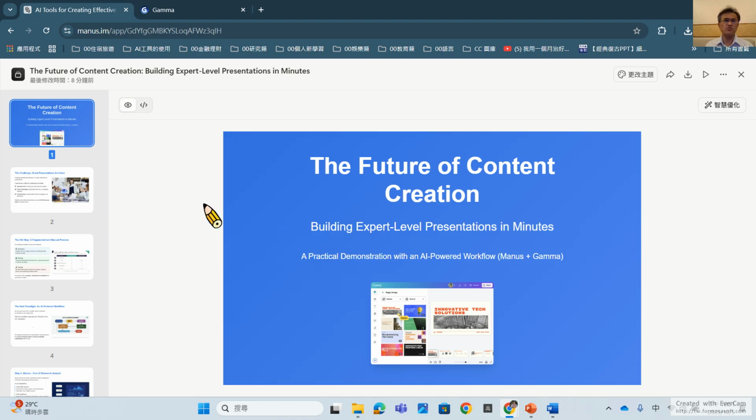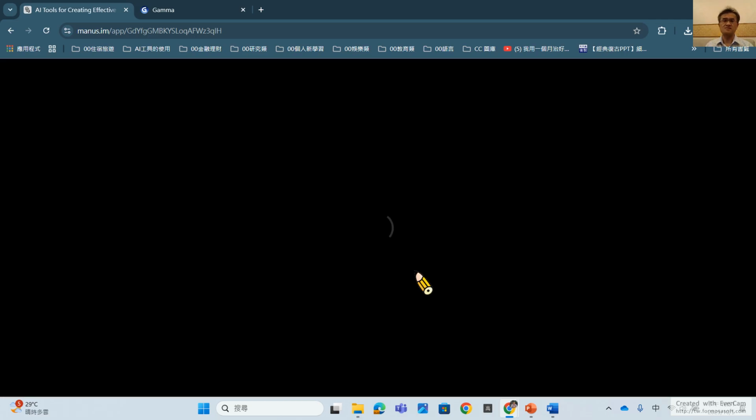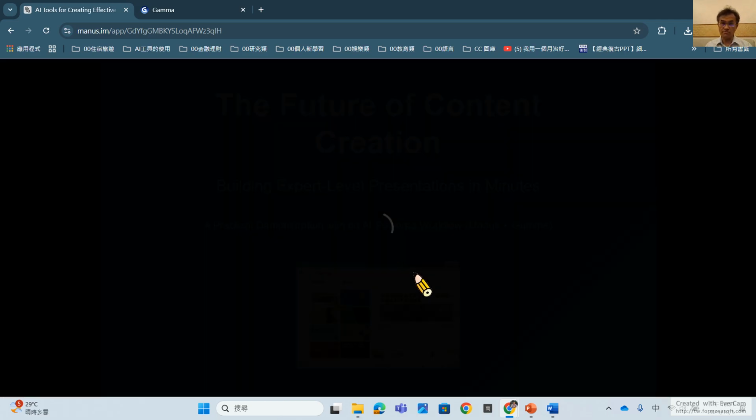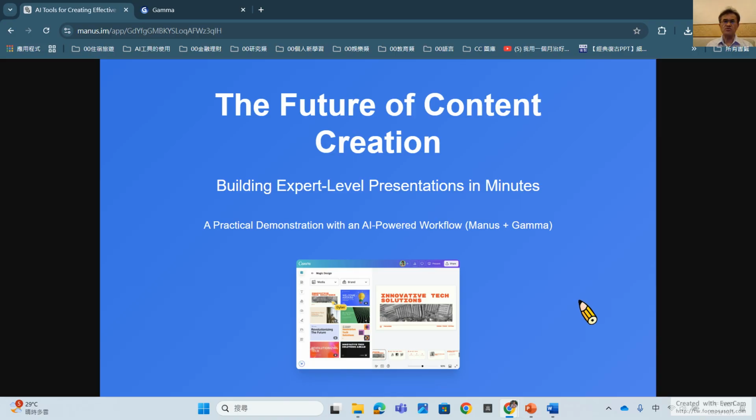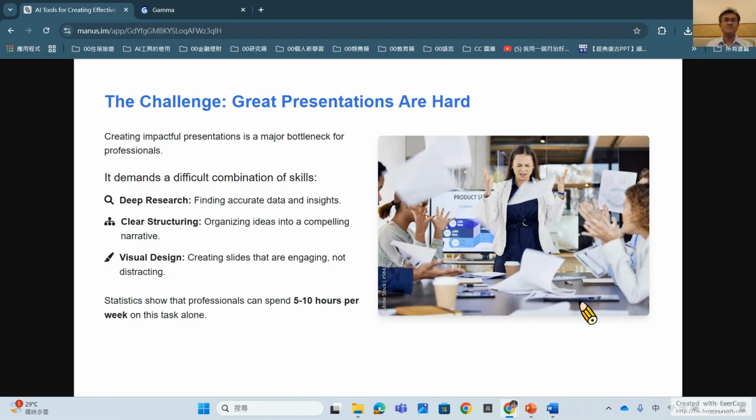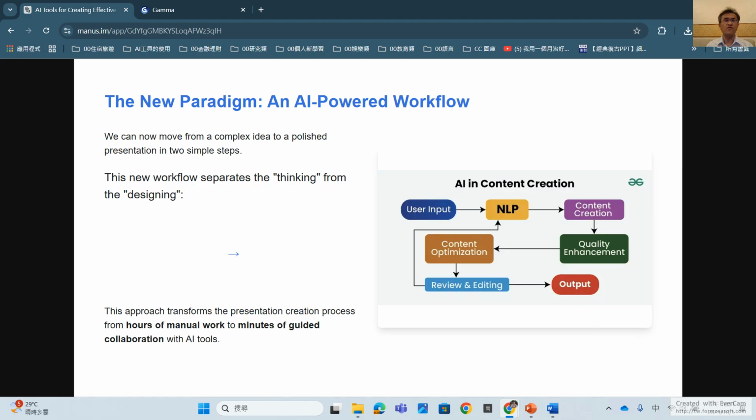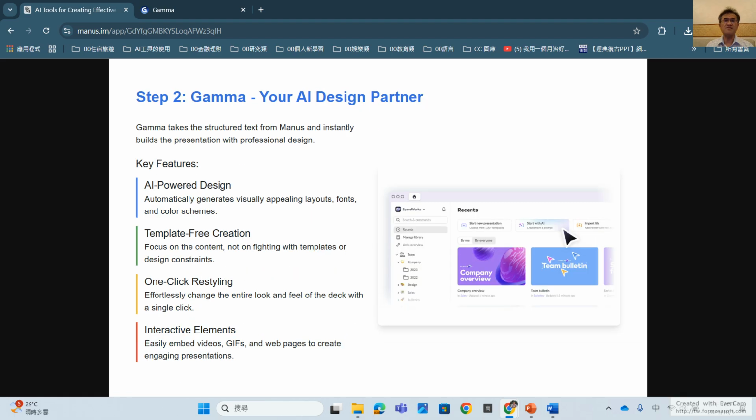This is the first page, and we can present like this. Okay, this is the first page of that, and then we can show the second page, third, 4, 5, 6,